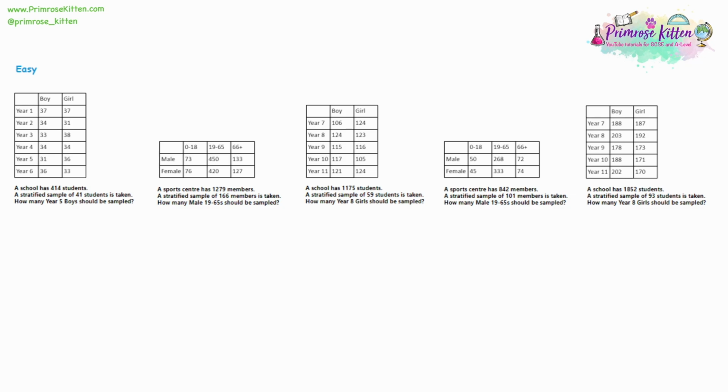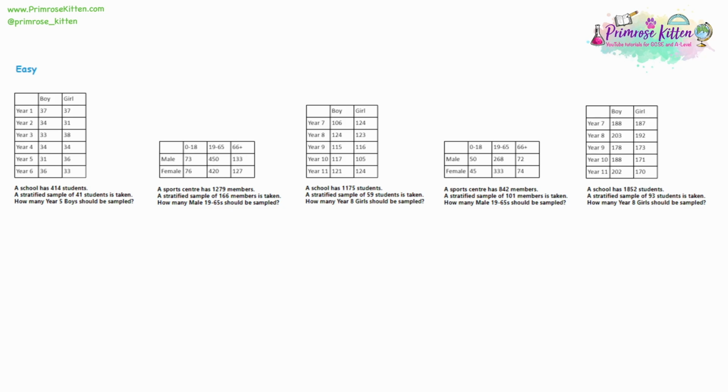Now you could do that, and with a number like that, I think that's practical. But with a sample, you can get a rough idea with a much smaller number of students. In this case, the sample is going to be 41 students, which, as you can imagine, will be much quicker. Now, this really works with much larger numbers. If you want to sample everybody in the country, and we've got over 70 million people in the country, you can't ask every single person without a lot of time and effort. So a sample is a way to get the opinion of a large group of people by only asking a manageable amount. So for our school, it's 414 students.